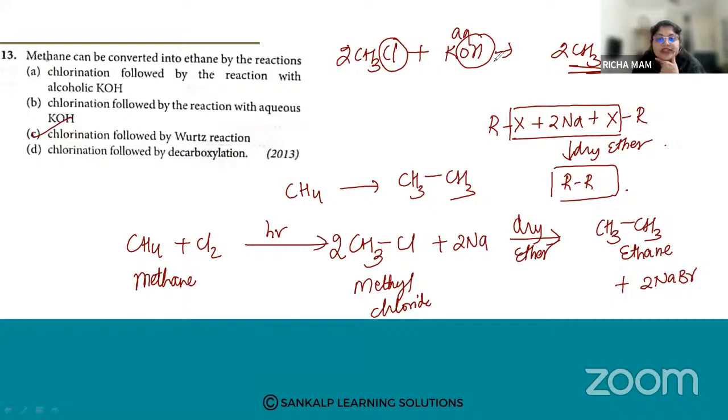If we react it with aqueous KOH, Cl will be replaced by OH, so we get methanol, not ethane. Our desired product is ethane. Okay, fine.